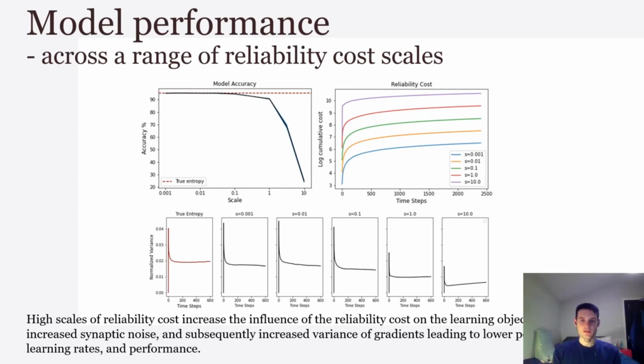We see something similar on the bottom row of plots. As S increases, the normalized variance decreases. Normalized variance is a proxy for learning rate, so we see less learning when we have less reliable transmission. This makes sense because less reliable output means less reliable feedback.